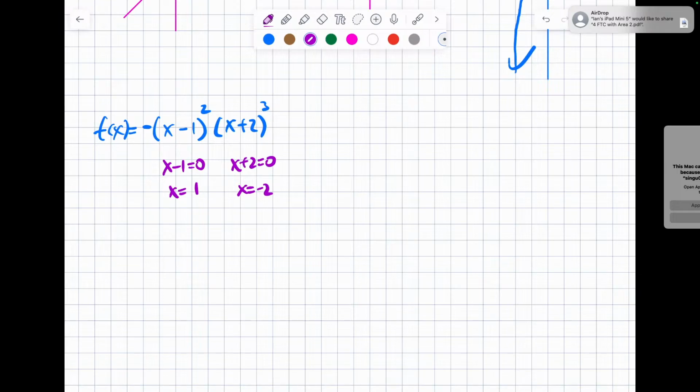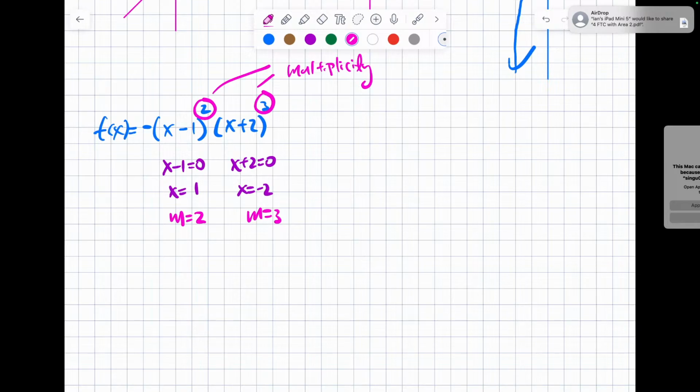All right, so I have x equal to 1 and x equal to negative 2. Thanks, Shreya, for correcting me. But also I hear you want to see this 2 and this 3 is going to tell me something about multiplicity. So multiplicity, I'm going to write down m equal to 2 and m equal to 3. That means at that particular zero, it's going to behave like a second degree function, which is going to head like a bounce or waterfall.